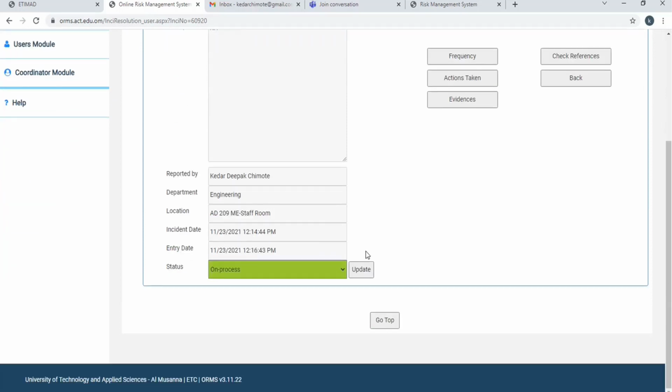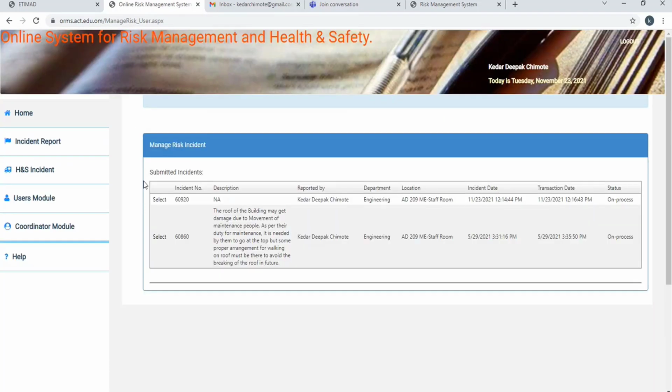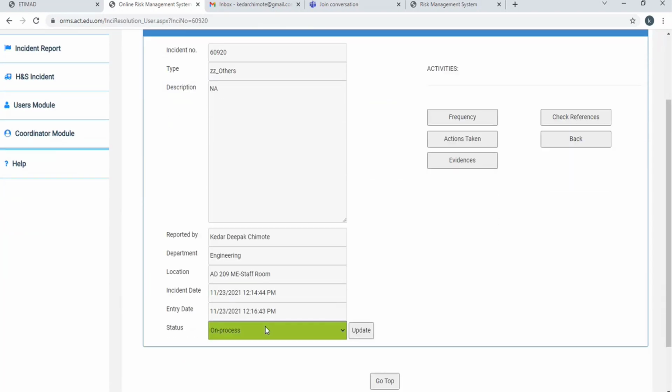Now, after some days, maybe after 10 days or after 5 days, you find that that issue has been resolved or some action has been taken. So you want to update it now. So again, just open the same thing. When you go to the main screen, you will find your risk incident which you have reported. Just click on the select button and go down.